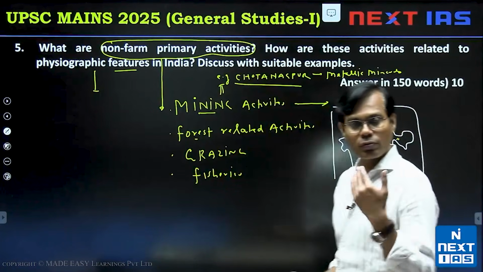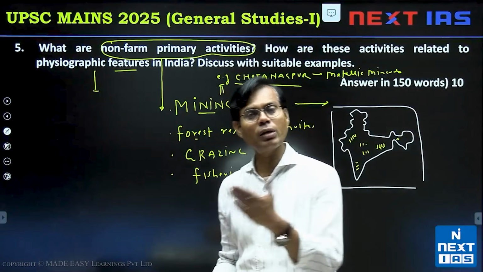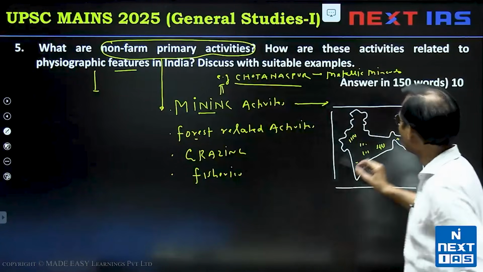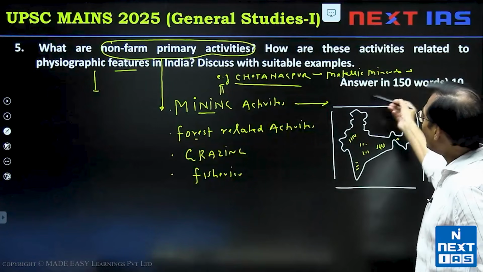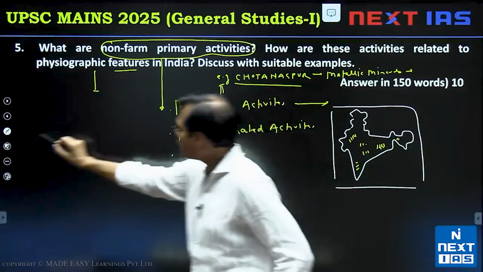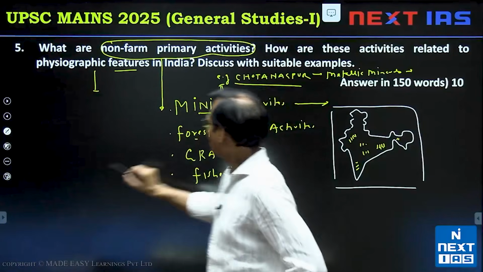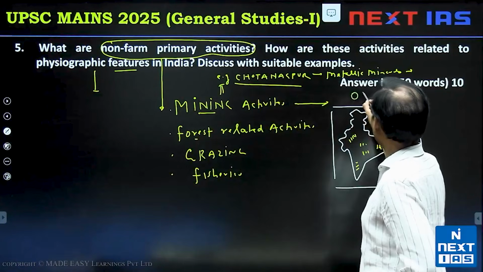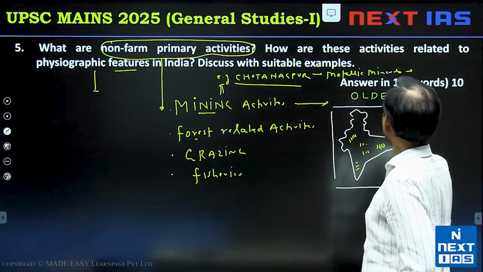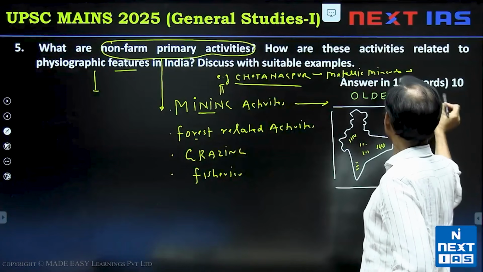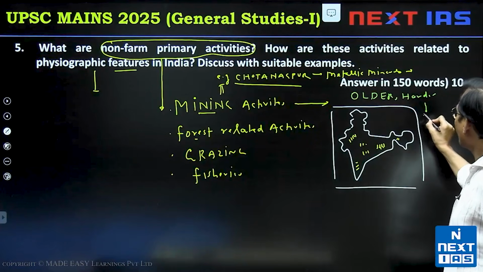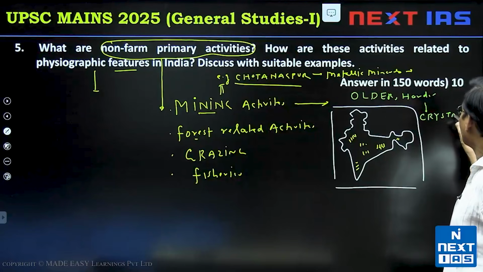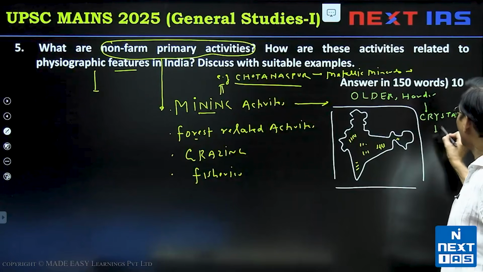We have iron, uranium, copper, and multiple others, gold and so on, in the Chota Nagpur area. And you can write down that these are old hard rocks. So in your mind it should be there: it is older, harder plateau zones, and these are crystalline rocks as well, suitable for metallic minerals, belonging to Dharwad or Archean rocks.